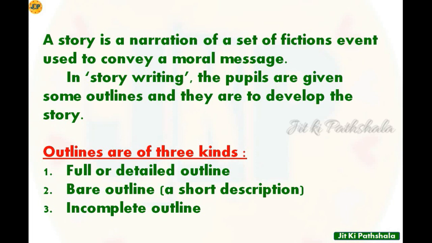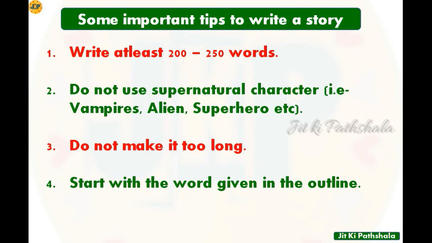Today we will learn the way of writing stories. Of course, we all know how to write a story, isn't it? We all have been writing stories. But if we talk about English composition, there are some rules which we should obey while writing a story. So let's see what those rules are. So some important tips to write a story are, number 1, write at least 200 to 250 words. So a story should be written within 250 words.